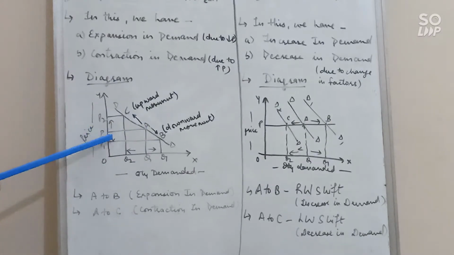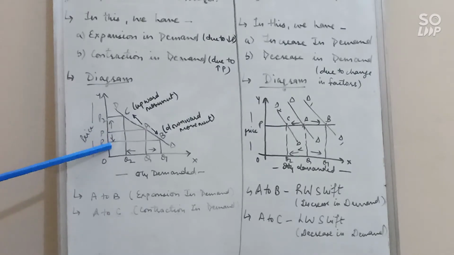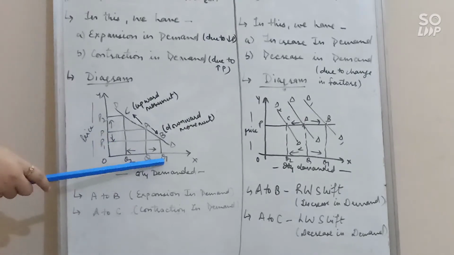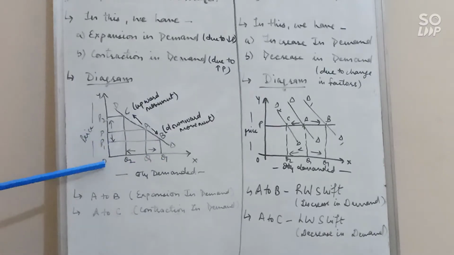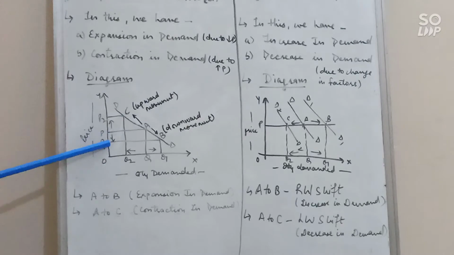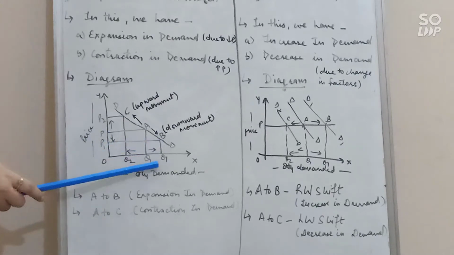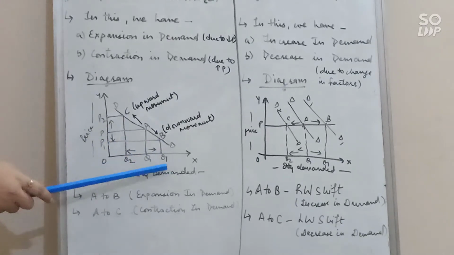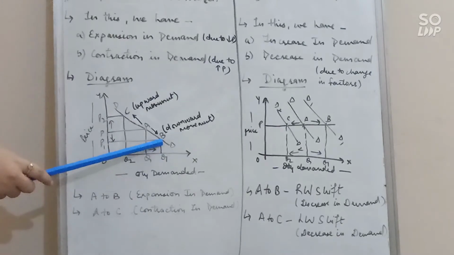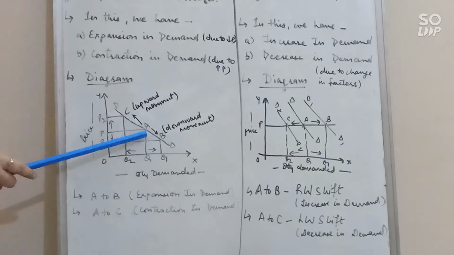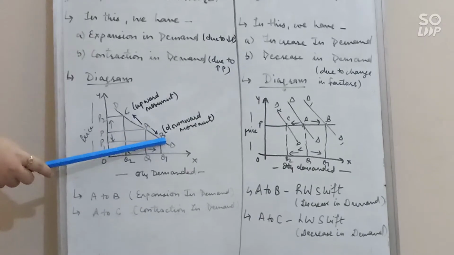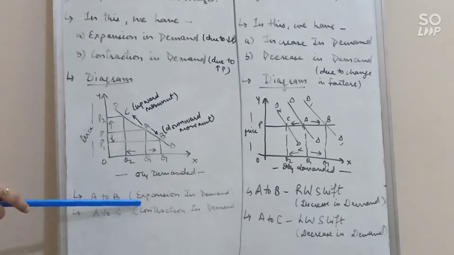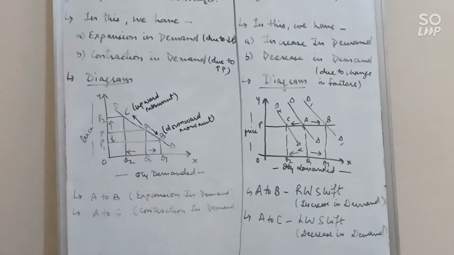So if there is a decrease in price, obviously there is an increase in demand, which is also known as expansion in demand. When price decreases from OP to OP1, there is an increase in quantity, OQ to OQ1. So now we are at point B. A to B shows a downward movement. Downward movement is known as expansion in demand. Clear? So this point B depicts expansion in demand due to downward movement.